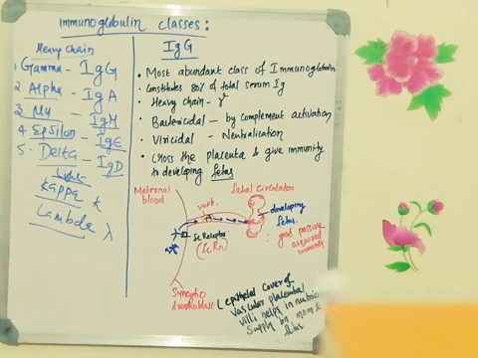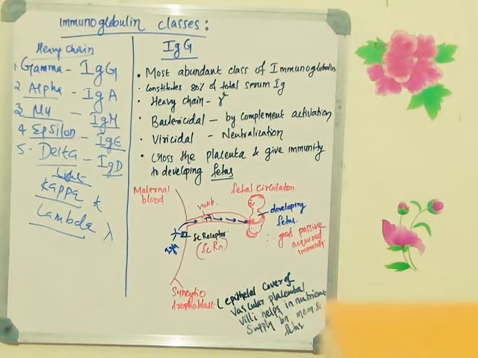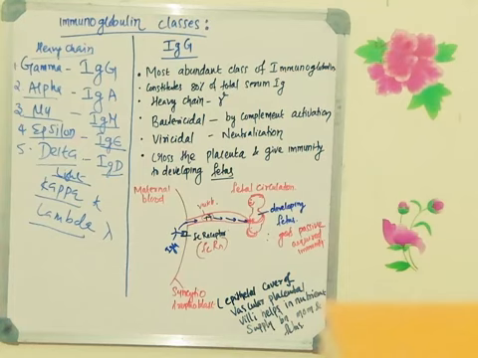So they did the sequencing and found that there are different types of amino acid sequences. In the case of heavy chain, five different classes are there: gamma, alpha, mu, epsilon and delta. In the case of light chain, two sequences are there: one is kappa, another one is called lambda. In humans, 60% of the light chains are kappa and 40% are lambda. In mice, 95% of light chain is kappa, whereas 5% is lambda.